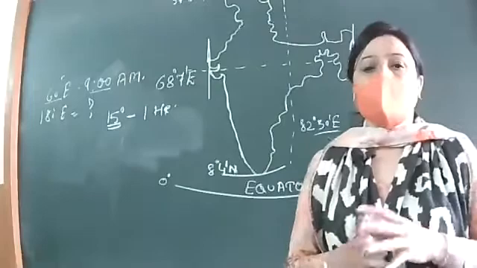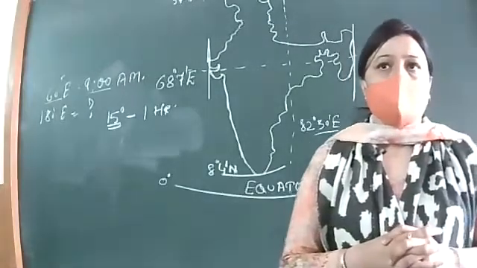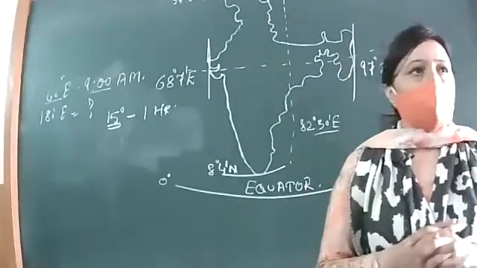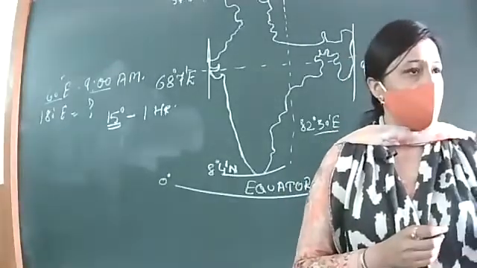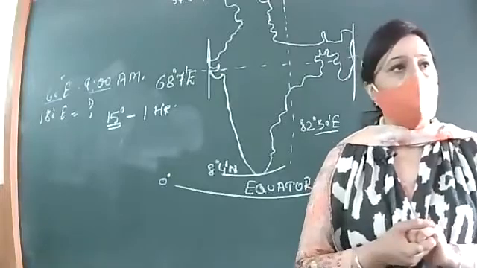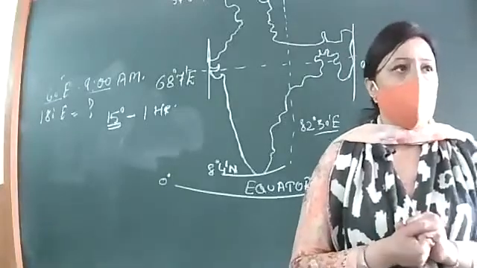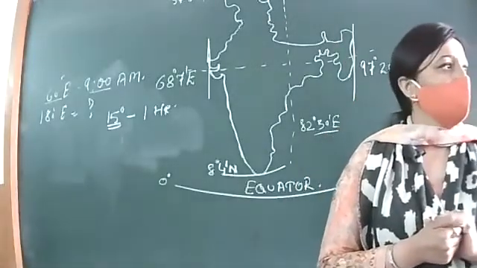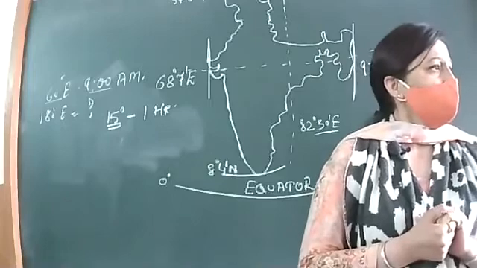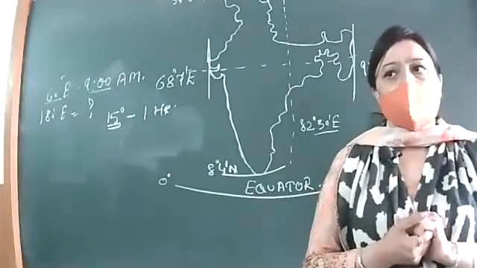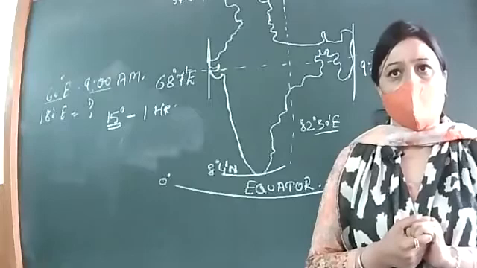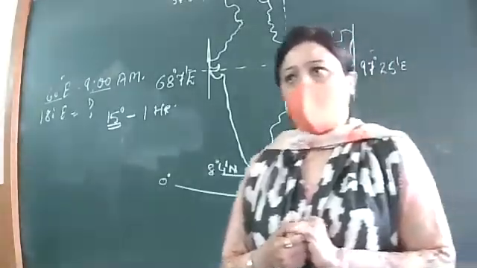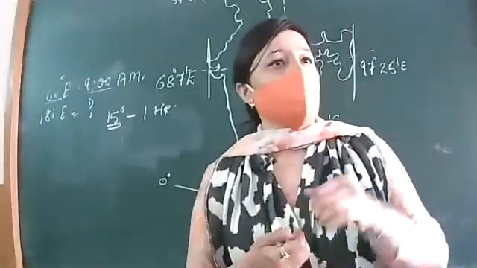Okay, very right. And how many hours then? Ma'am, 8 hours. If we add 8 hours to 9 a.m., what would be the timing? 5 p.m. So you got the point how she has solved it, although we have done it a number of times.